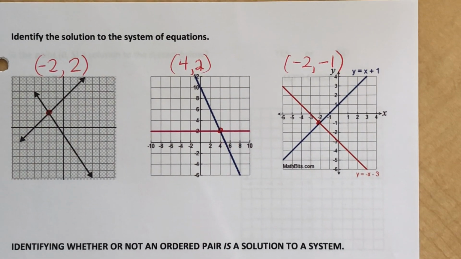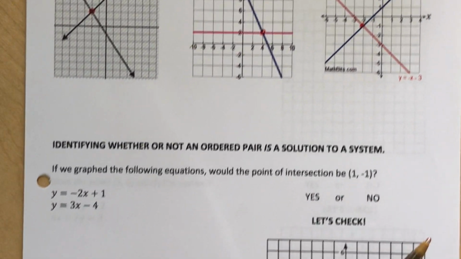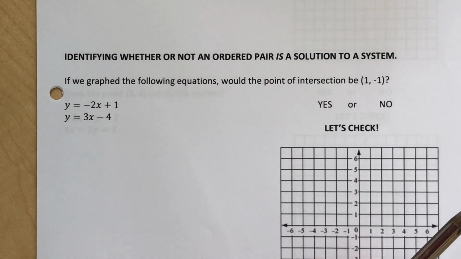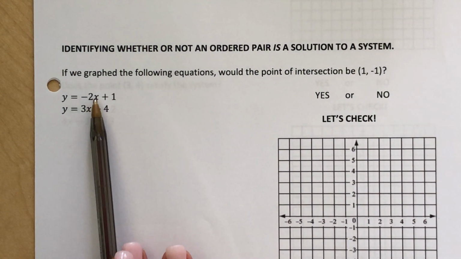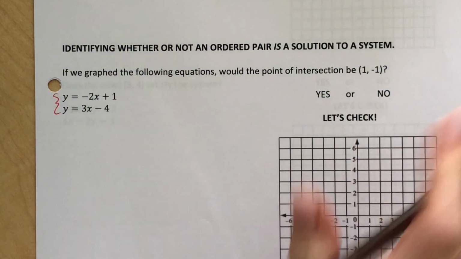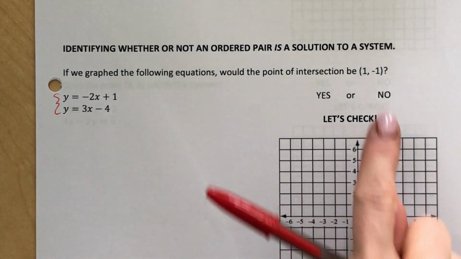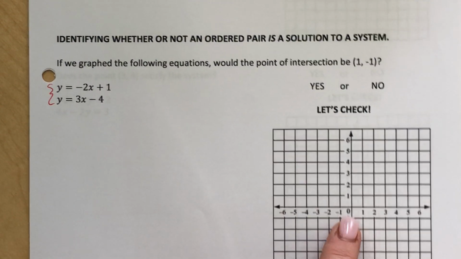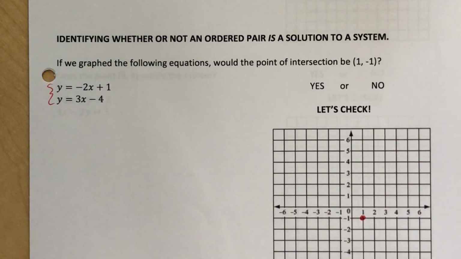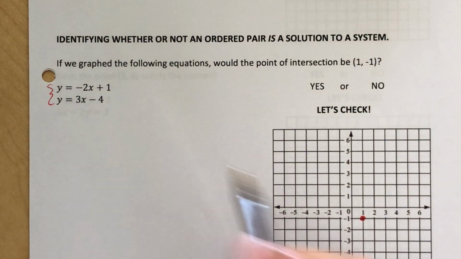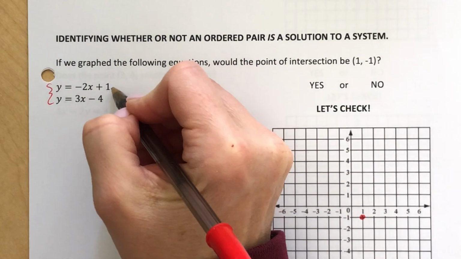Okay? So that is identifying the solution to the system, but you know what? That's when the lines are already graphed. It's not going to be that easy, right? So today, I'm going to give you an ordered pair and a system, and I'm going to ask you to not use the graph right away. I want you to use algebra first to see if I were to graph these two lines, would they, in fact, intersect at (1, -1)? That's what I want to know right now. If I graph these two lines, would they meet right here? But let's say you don't have graph paper at first, so let's do this one here.